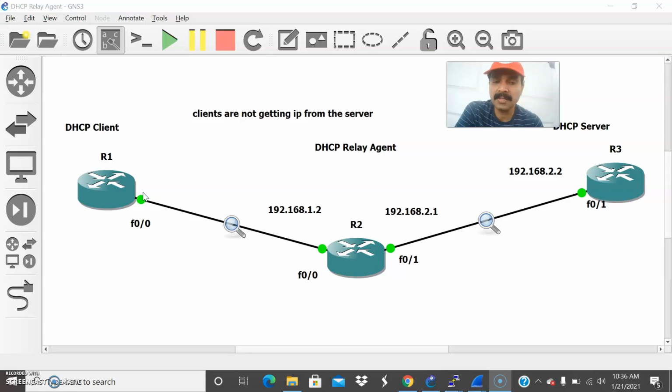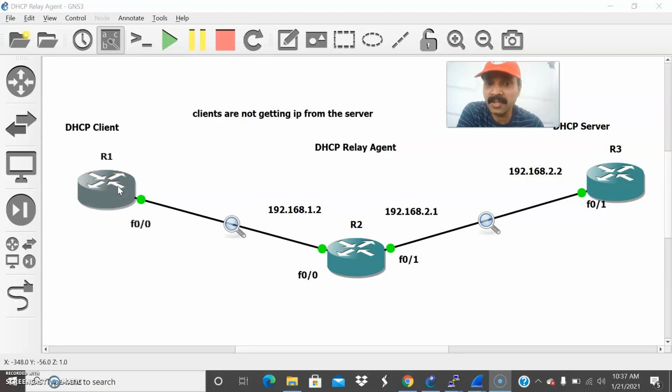Both the client and server reside in the same subnet. So what happens if the client and server reside in different subnets? In that case, we need a relay agent. That is the reason I configured R2 as a relay agent, which will take the broadcast packet from the client, convert it into unicast, and send it to the server. Now the server will send an offer to R2 and R1. R1 will again send a request packet. R2, as a relay agent, will convert the request into unicast and send it to R3. Now R3 will send the reply back as an acknowledgement packet to the client.